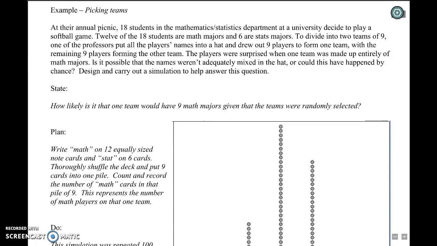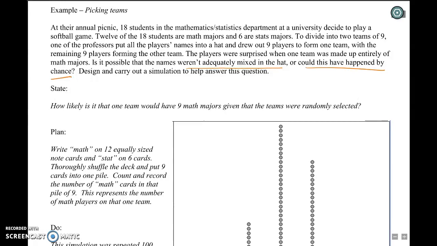So I don't think I like the wording of this, actually. Is it possible that the names weren't adequately mixed? Well, sure, it's possible, right? And could this have happened by chance? Well, we can answer that. We don't need a simulation to answer that. Of course, it's possible that it happened by chance.